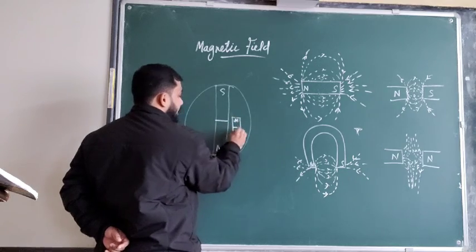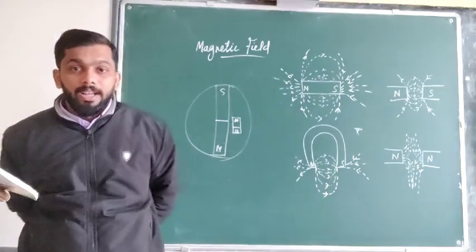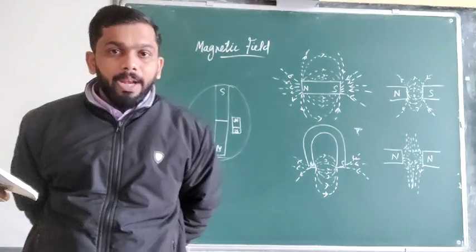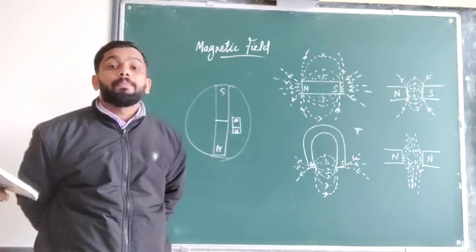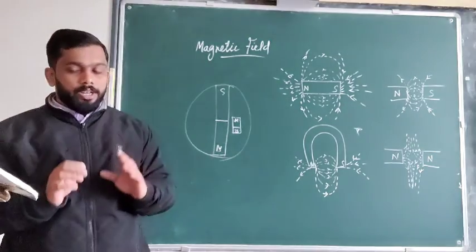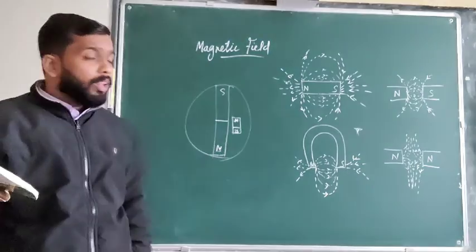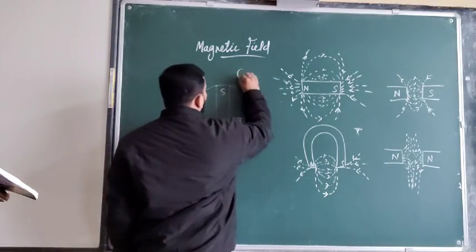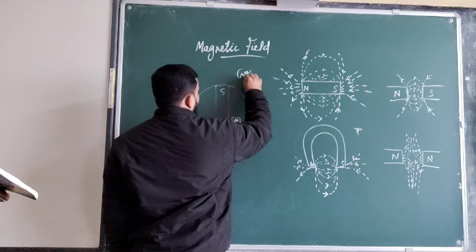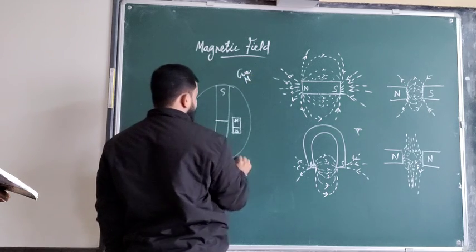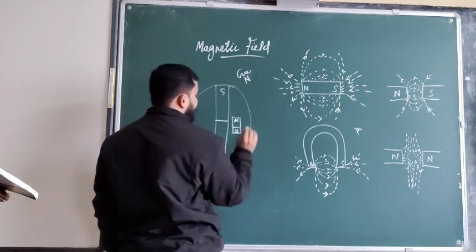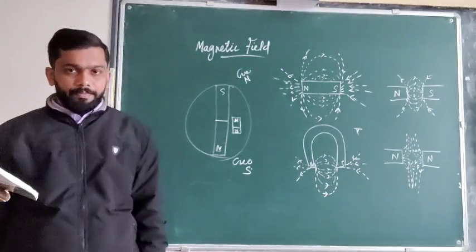We have already learned that like poles repel each other and unlike poles attract each other. So on this basis, this is the geographic north pole and this is the geographic south pole of the earth.